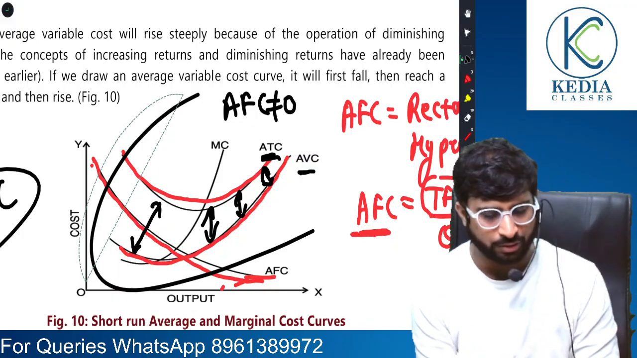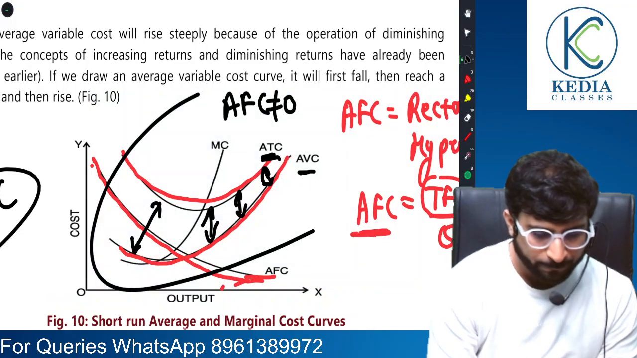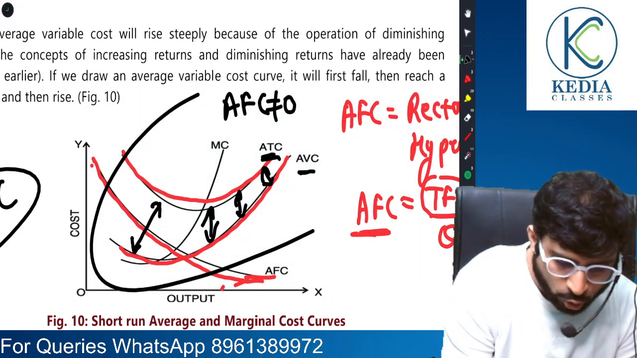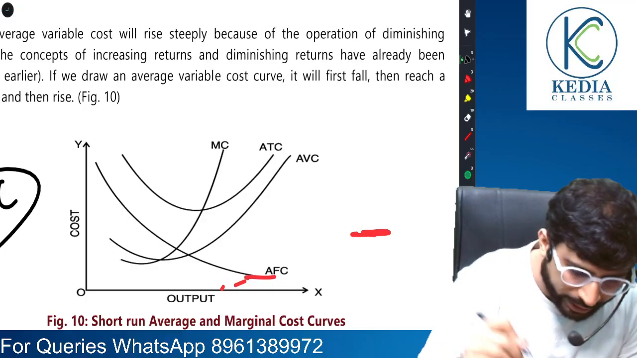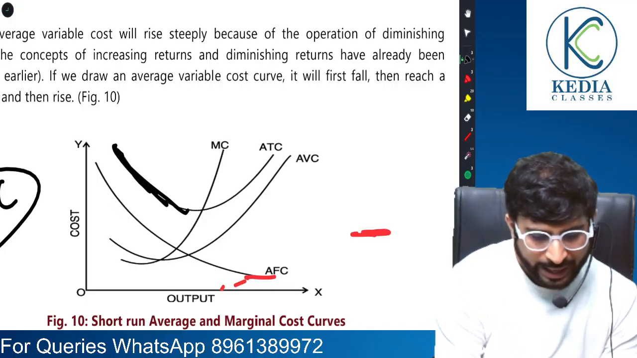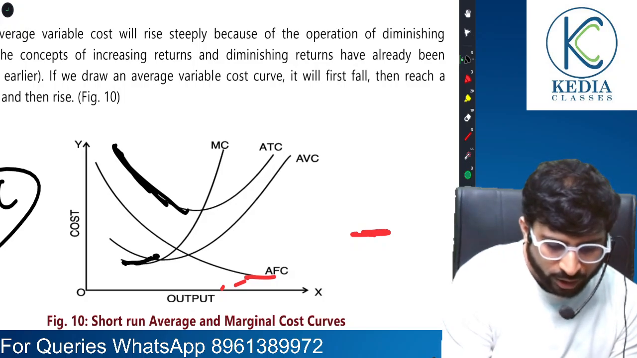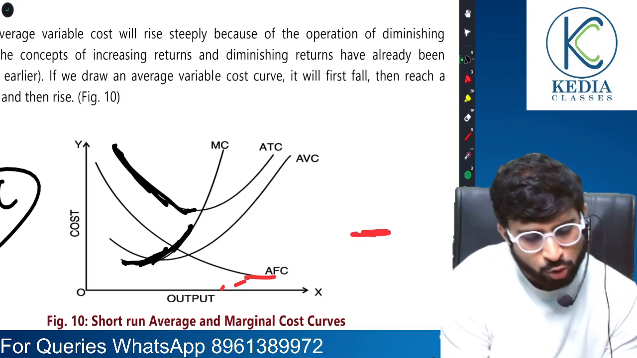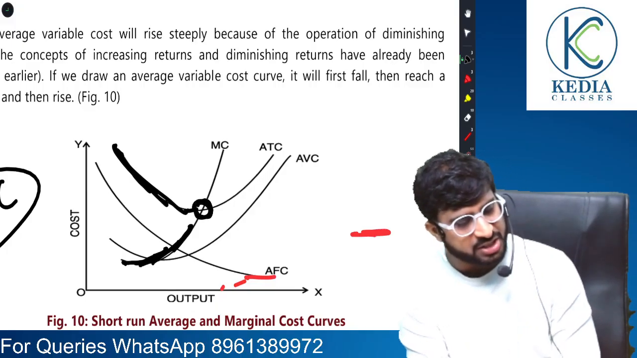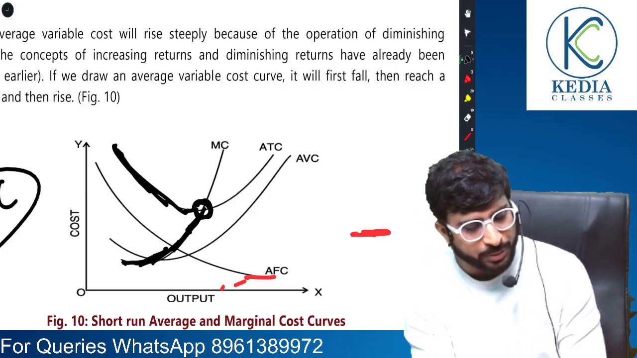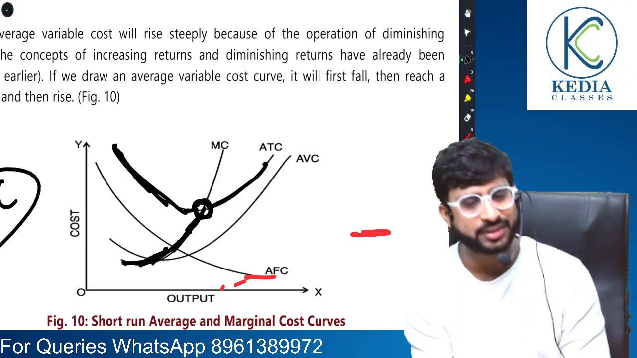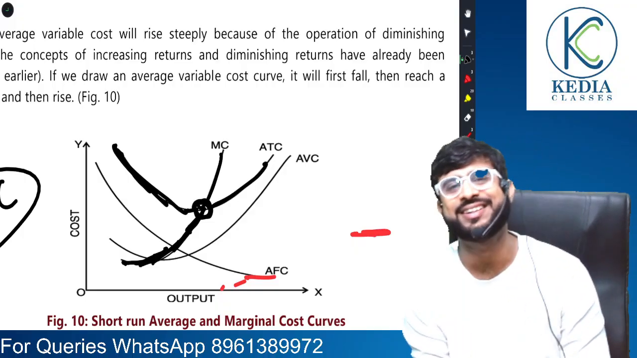Let me remove this and then we will discuss. Look at average total cost falling. When it's falling, you see MC is lying below. Here is MC. When average total cost reaches its minimum point, then MC is meeting AC. And as soon as AC rises, MC becomes greater than AC.